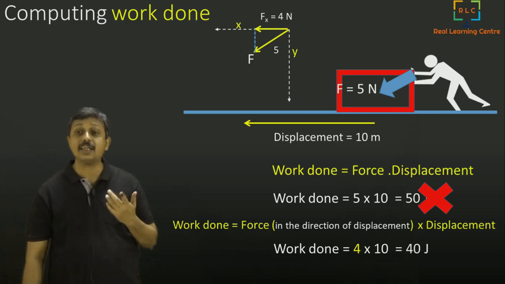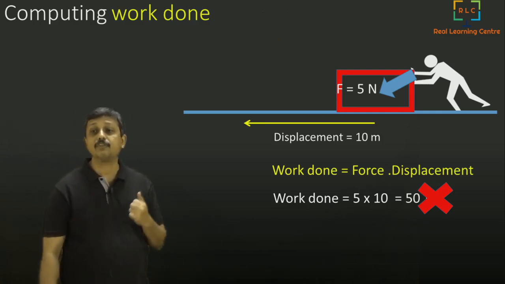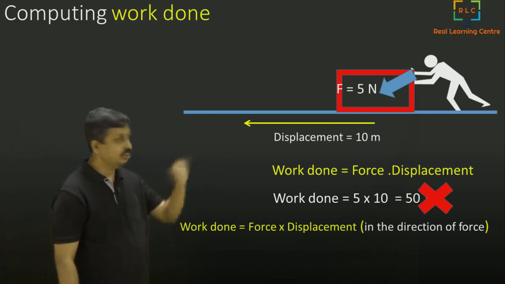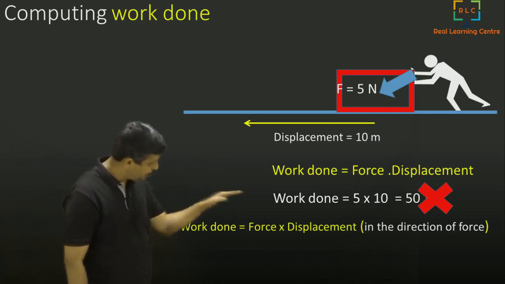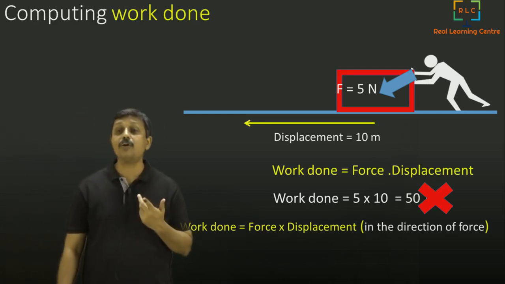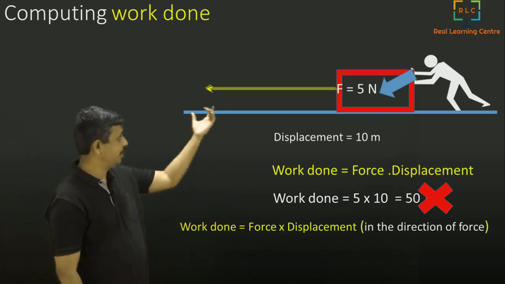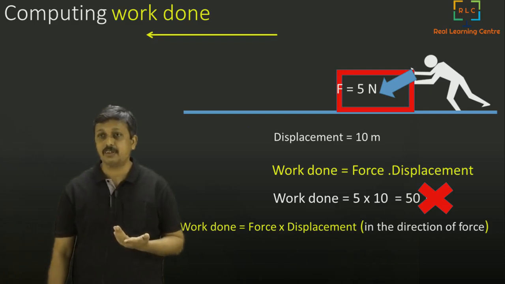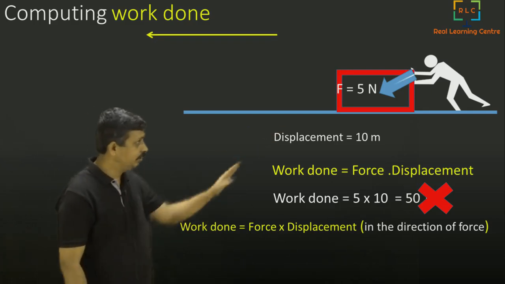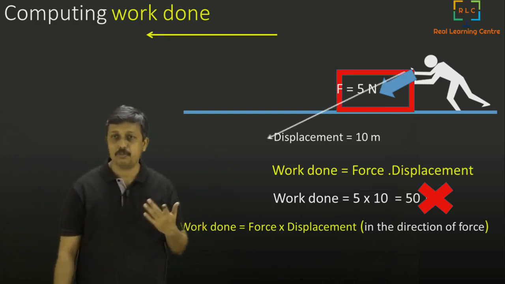Okay, now I can do the other way around too, which is I will take the force as it is and the displacement in the direction of the force. You can do that too. How do I do that? So now I will take the displacement vector and keep it here. That is my displacement vector. And I will find the direction of the force. This is my direction of the force. So I will also move that there. Just for clarity, I will move it on the left side.